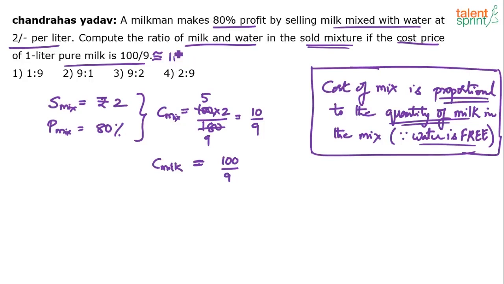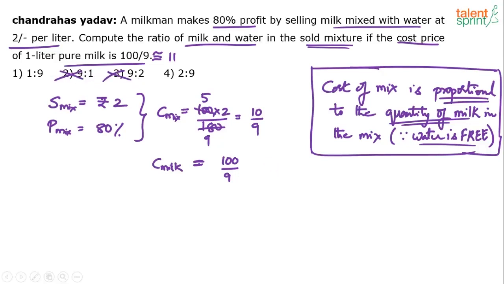Something is costing you 11 rupees. You are mixing this 11 rupees item with some free water and then selling it at 2 rupees and also making 80% profit. So obviously you are mixing a lot of water. The obvious understanding is you are mixing a lot of water. He's asking us to find out the ratio of milk and water. Remember, the water quantity should be far, far higher than the milk quantity. Which means the answer cannot be option 2 or option 3.